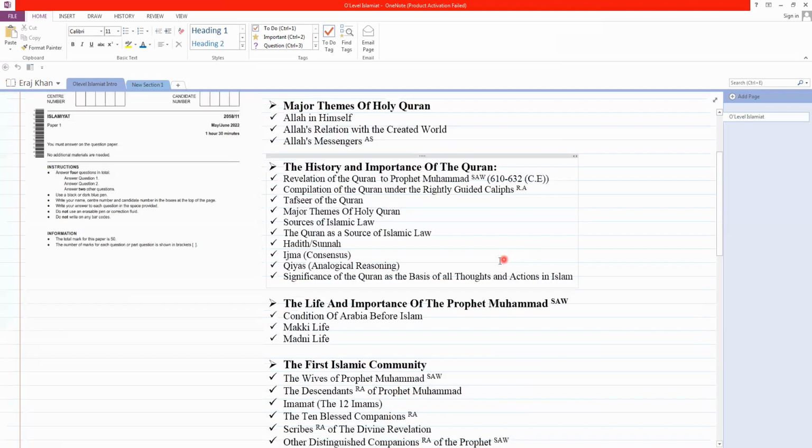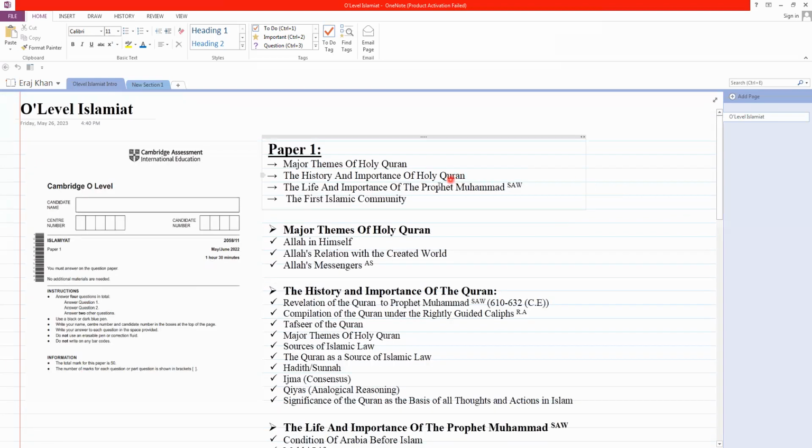So let's discuss the topics now. Paper 1: we have 4 major topics. The first is major themes of the Holy Quran. The second is the history and importance of the Holy Quran. The next is the life and importance of Prophet Muhammad sallallahu alaihi wasallam, and the last is the first Islamic community.